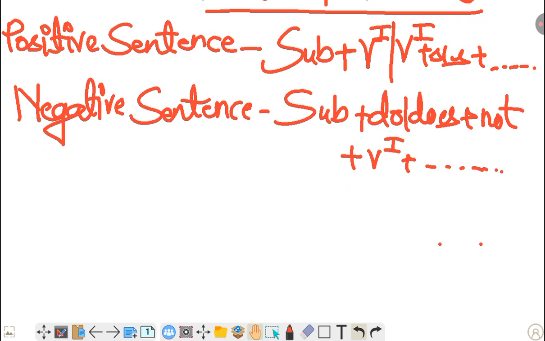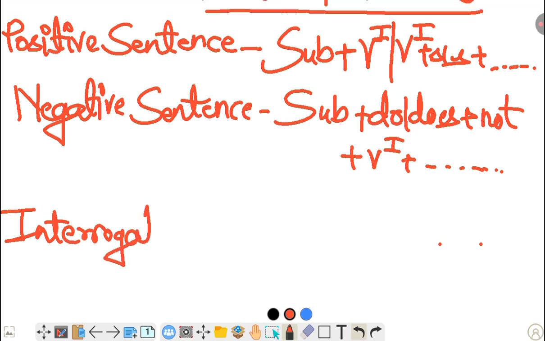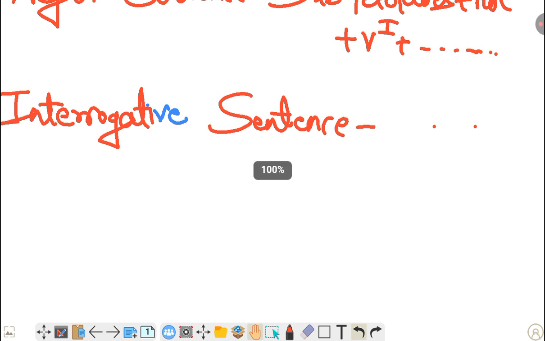Okay, now comes the interrogative sentence. What is the structure of an interrogative sentence? So my dear friends, we know positive sentence and negative sentence are the types of assertive sentence. Interrogative sentences are of two types, means there are two types of questions asked in an interrogative sentence.